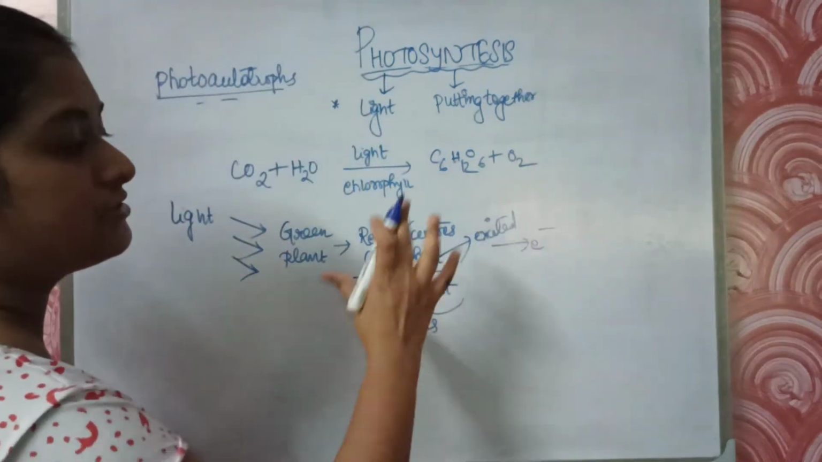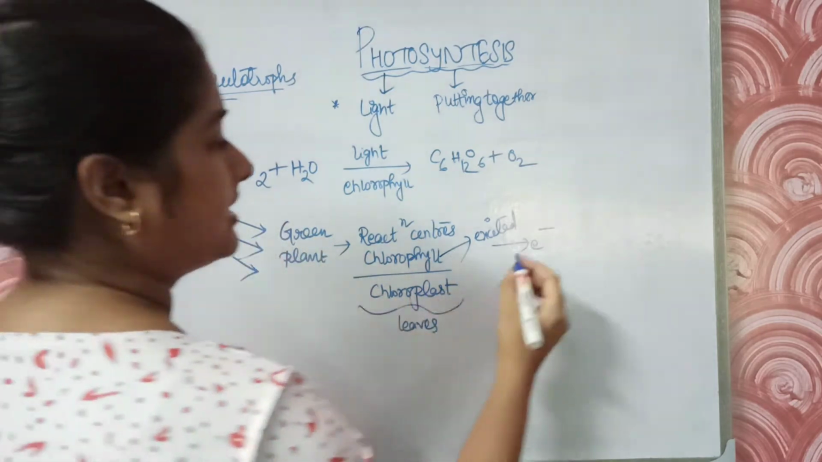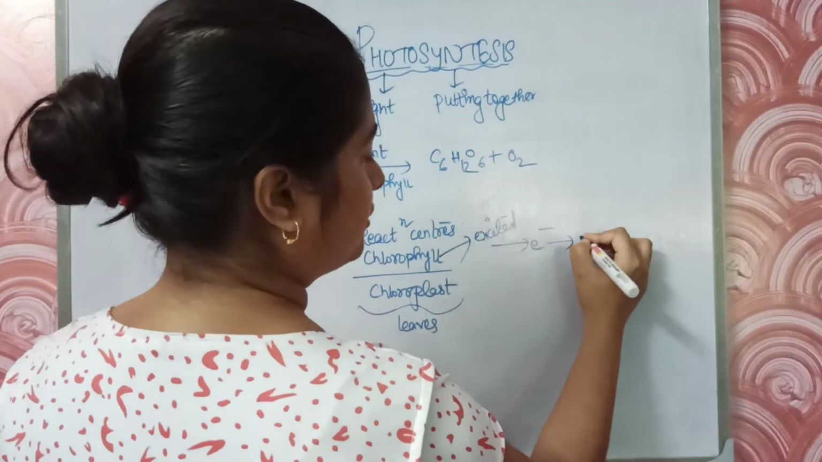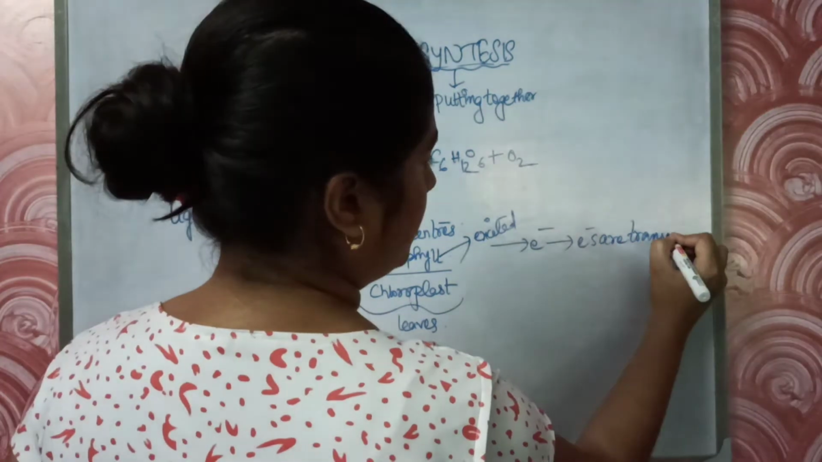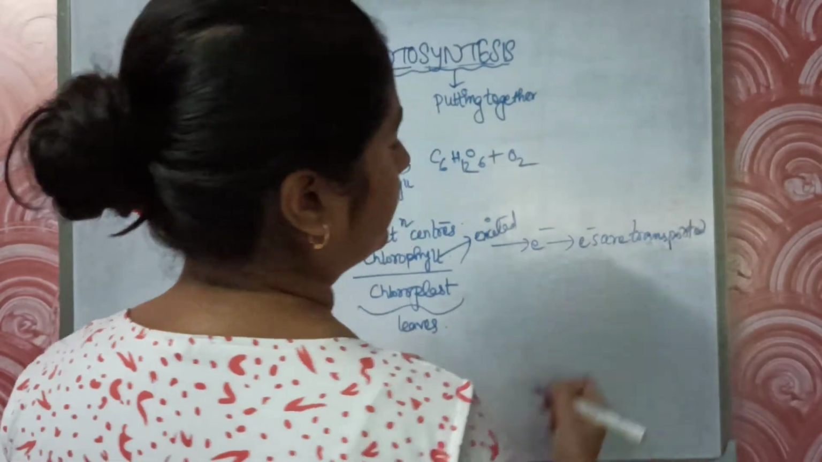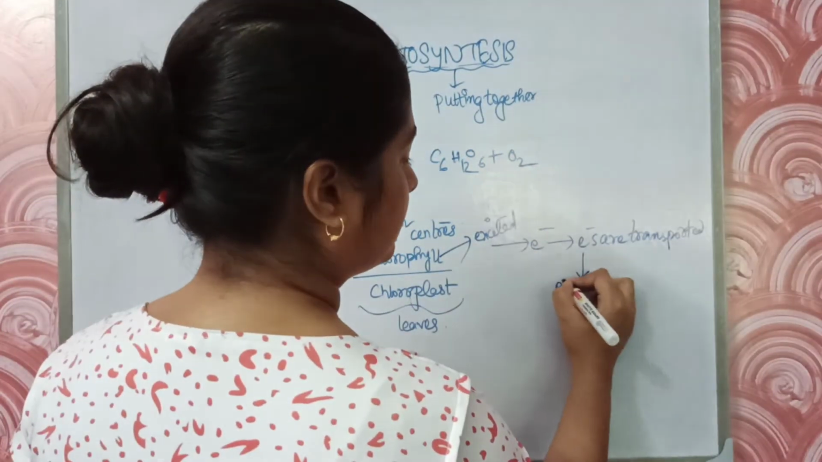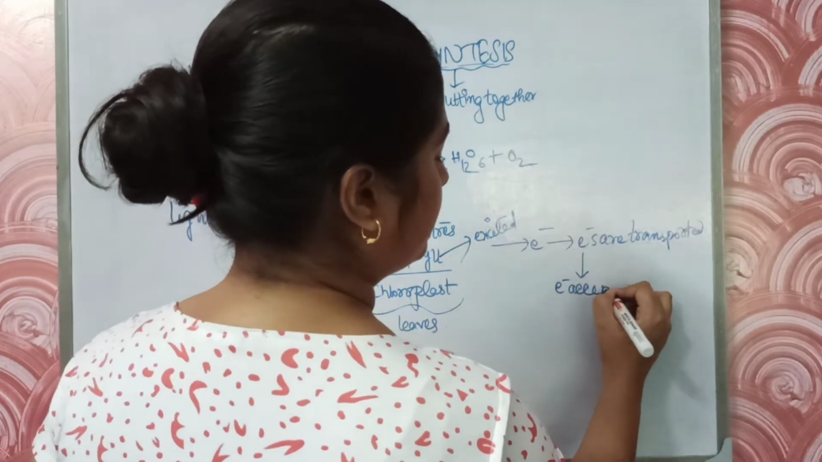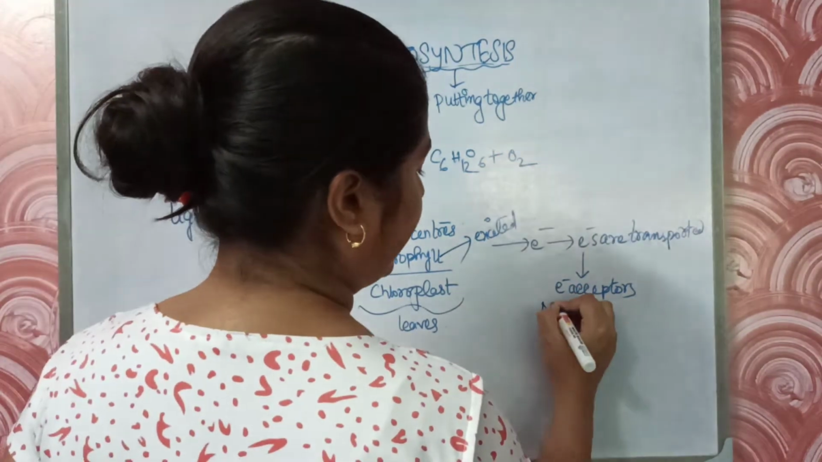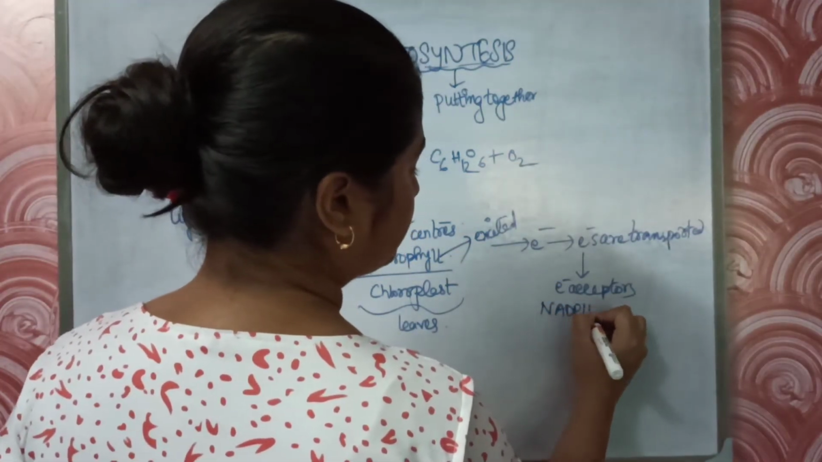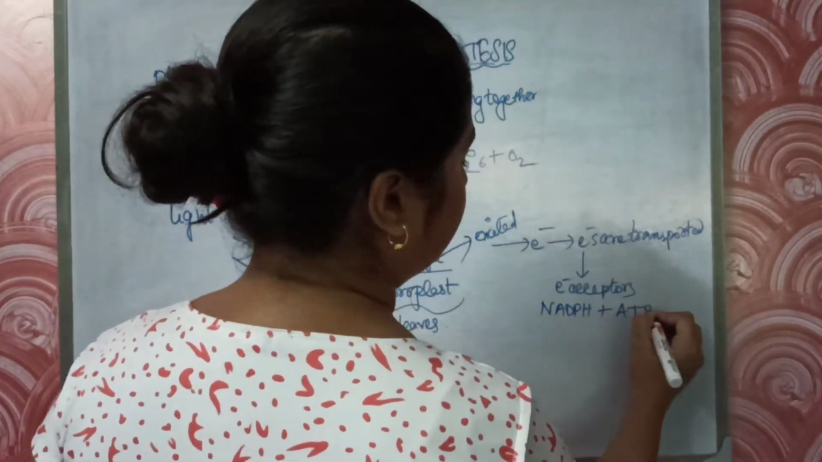Now there is some electron transport machinery present within the chloroplast that transports the electrons. The electrons are transported, and then electron acceptors accept the electrons, which helps in the formation of NADPH, as well as the formation of ATP.